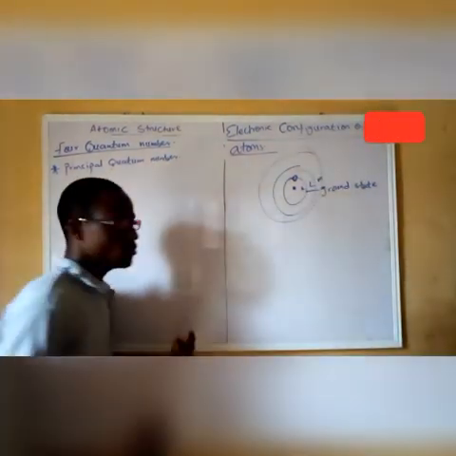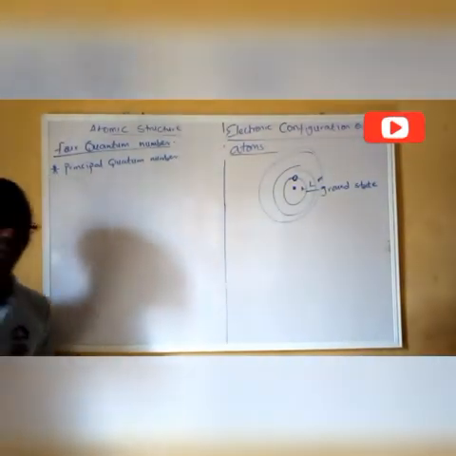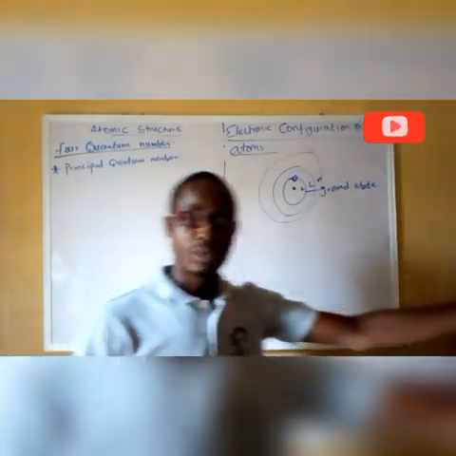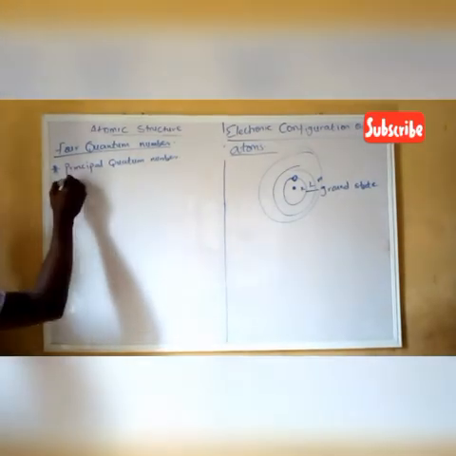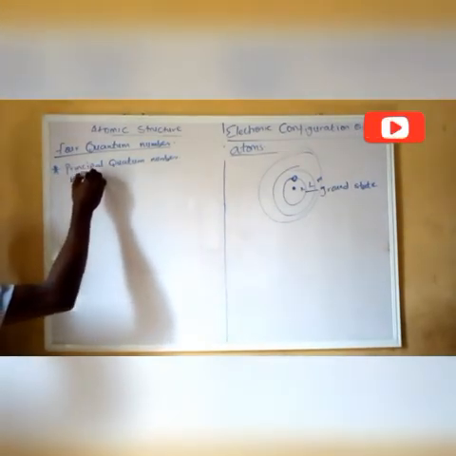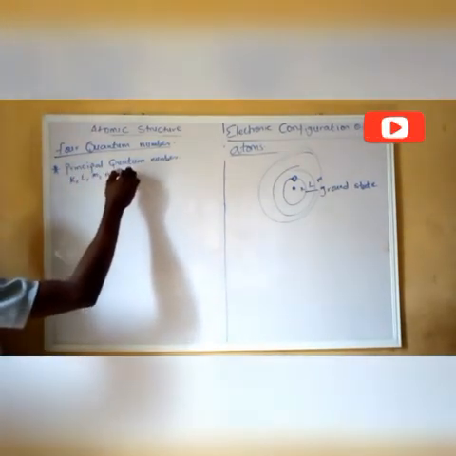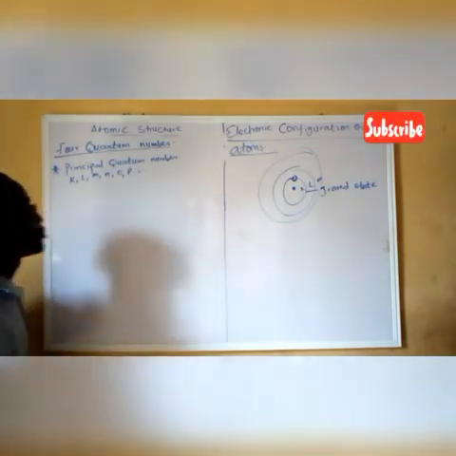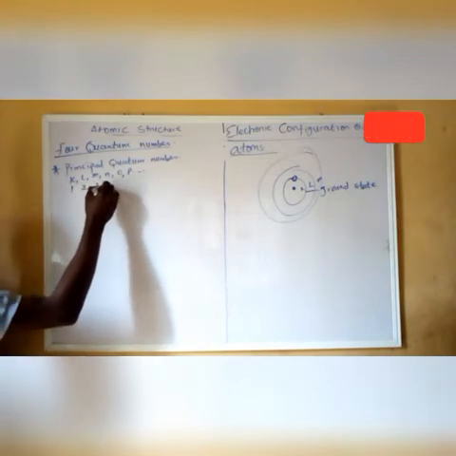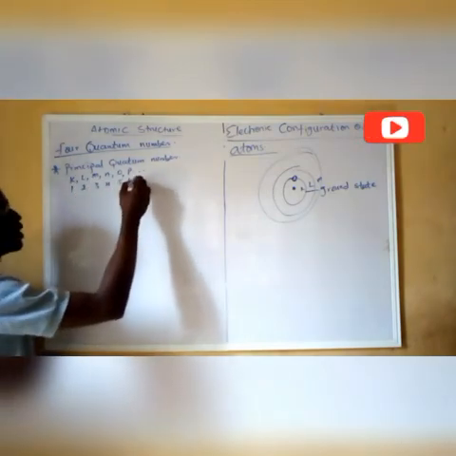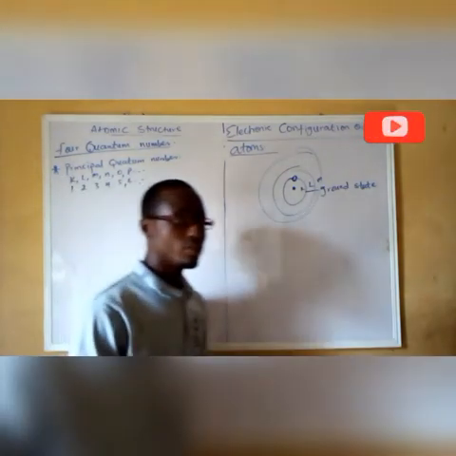Some are far away from the nucleus and some are closer. They correspond to letters like K, L, M, N, O, P, and so on, and they also correspond to numbers: K is 1, then 2, 3, 4, 5, 6, and so on.